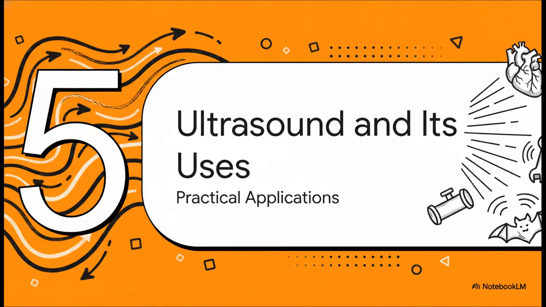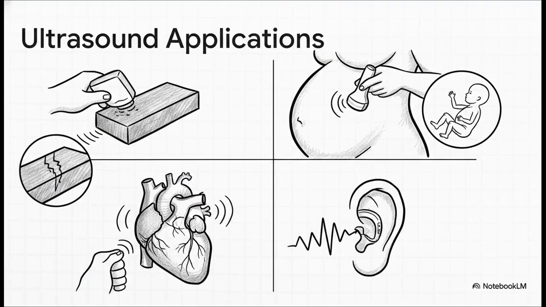Okay, so let's look at some practical applications of ultrasound. Why is it so useful? Well, because ultrasound has a very high frequency, it can travel in a very straight line. This makes it super useful. For example, it's used to clean delicate parts or to find tiny cracks in metal. In medicine, it's used for scans to see our internal organs, like when a pregnant mother has an ultrasound. Even hearing aids use advanced technology to process sound and help people hear better.